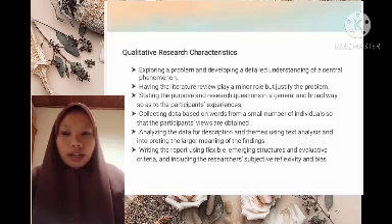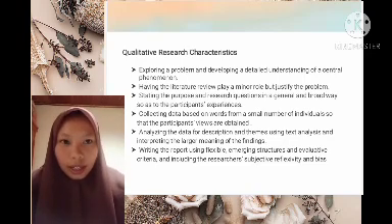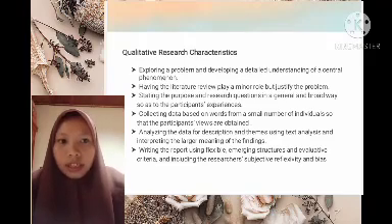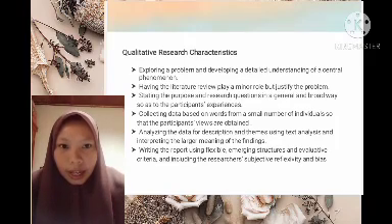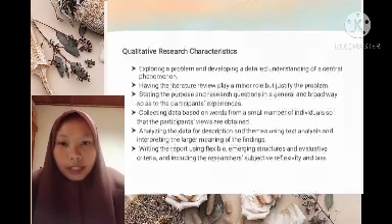And then analyzing the data for description and themes using text analysis and interpreting the larger meaning of the findings. The last characteristic of qualitative research is writing the report using flexible, emerging structures and evaluative criteria, and including the researcher's subjective reflexivity.